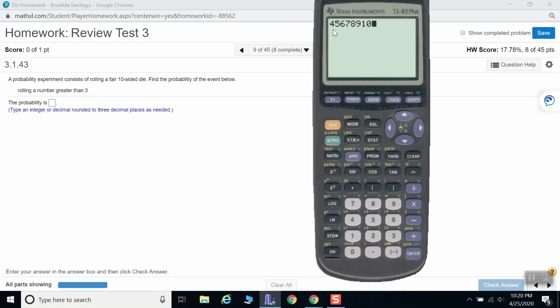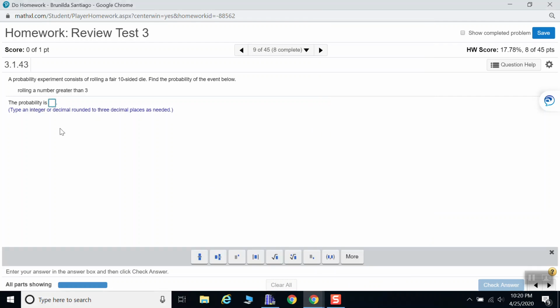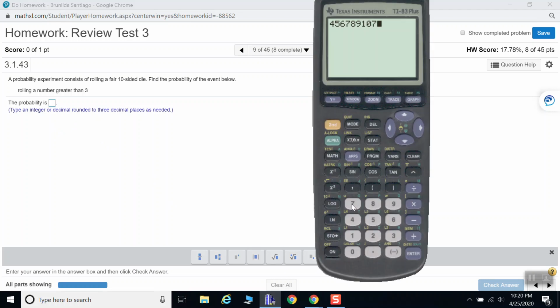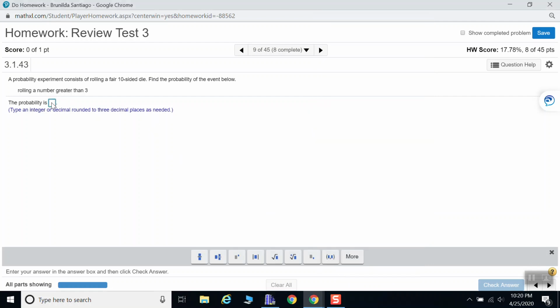They want you to type a decimal, so 7 divided by 10 in decimal form, and they want 3 decimal places as needed. They will accept 0.7, as the 2 other zeros are implied to be there.